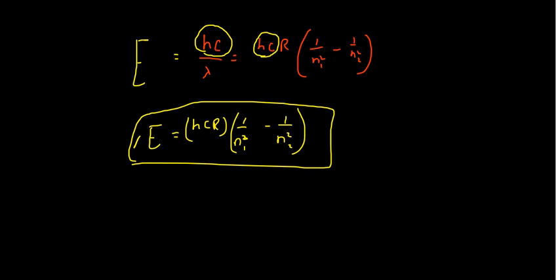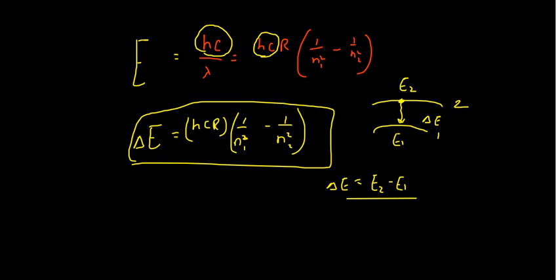Or you can write it as delta E, because this is the change in energy we are going to measure from one orbit to another, like second to first. So we're going to get the change in energy. You can write it as E2 minus E1.